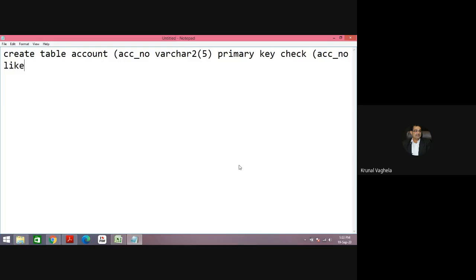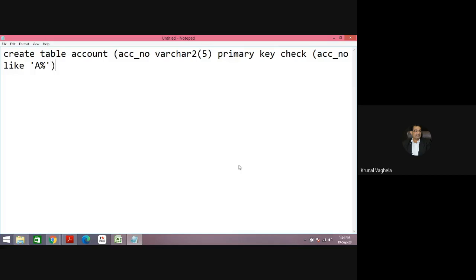LIKE is also a keyword. My account underscore number should be like something, in single quotes. It should start with A and then anything. In SQL, the meaning of anything you need to represent via the percentage sign.